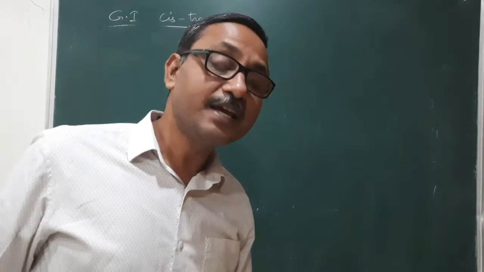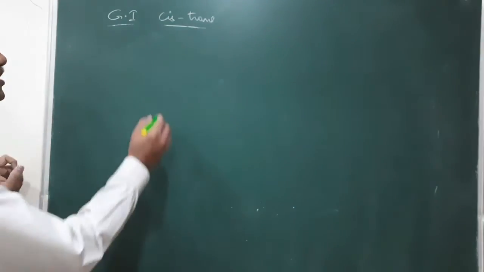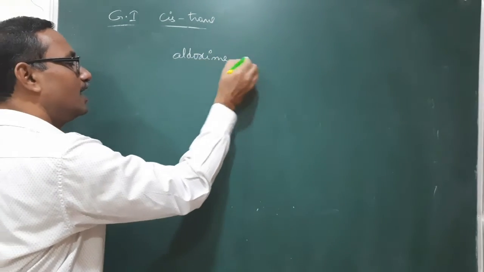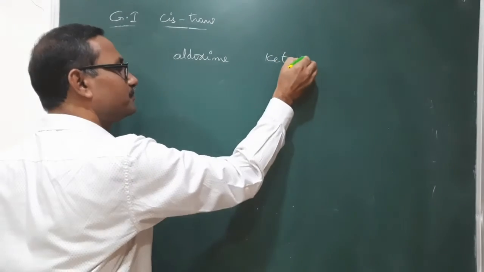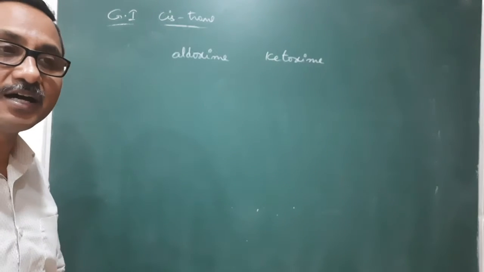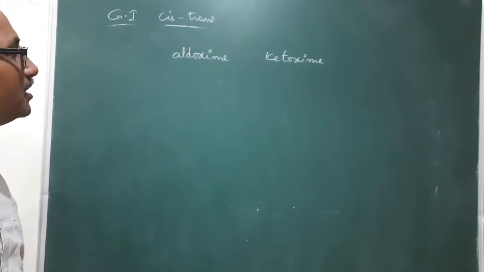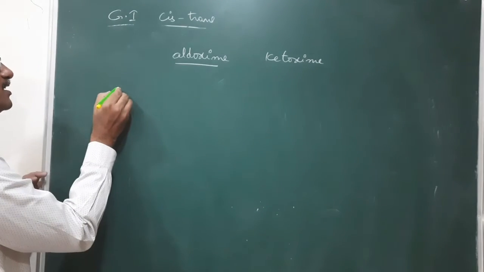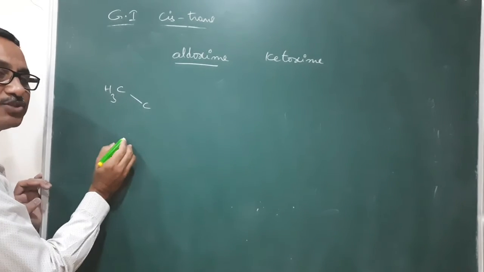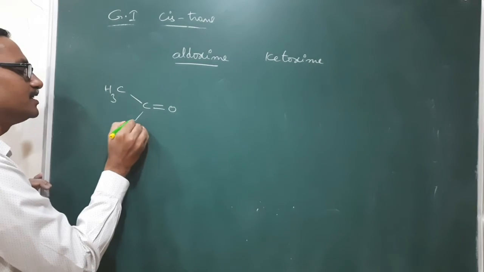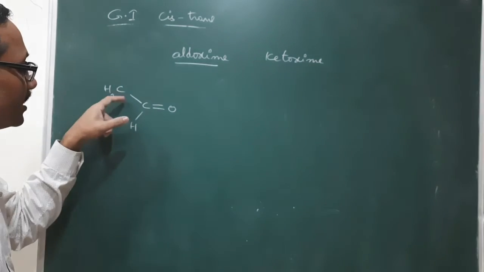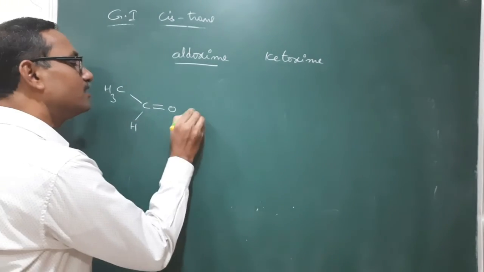Next one, in the case of oximes, there are two types of oximes: one is aldoximes and the other one is ketoximes. These are the two types of oximes. Now, how are these oximes obtained? Here you take an aldehyde. We know the aldehyde, that is CH3CHO. For my convenience, I am writing this like this. This is nothing but CHO, aldehyde. This is acetaldehyde. Now treat it with